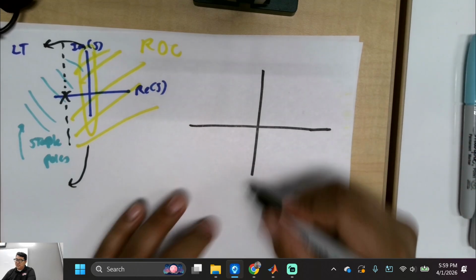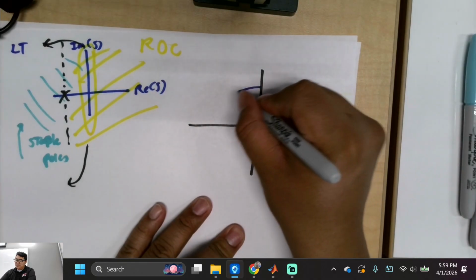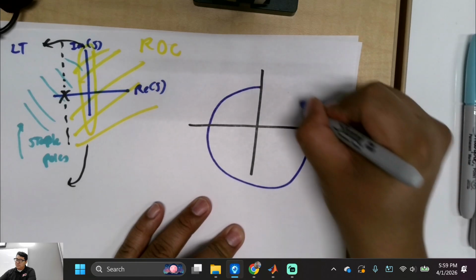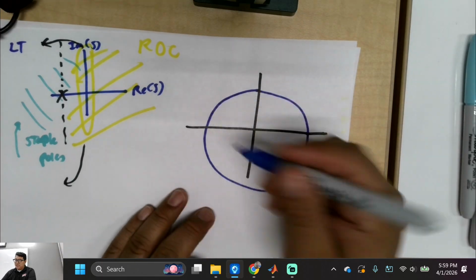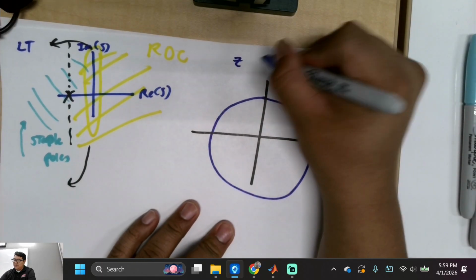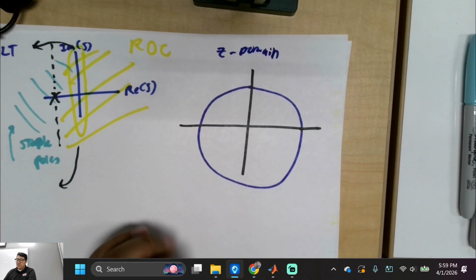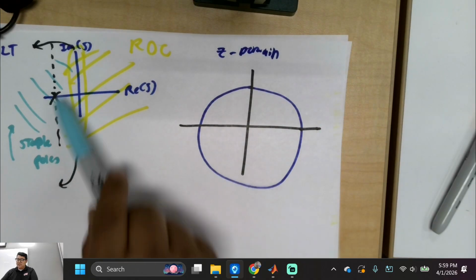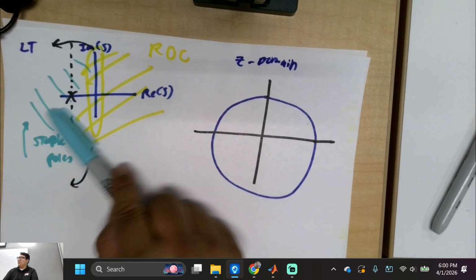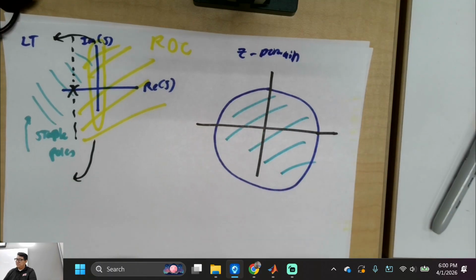Now, let me just, and then you know what? I'm going to use this blue marker right here to show my point. Okay, is that cool? And then this right here is my Z domain. Is that cool with everybody? So what I'm trying to say is, you see this blue region that I shaded right here? That's the inside of this circle right here, right?